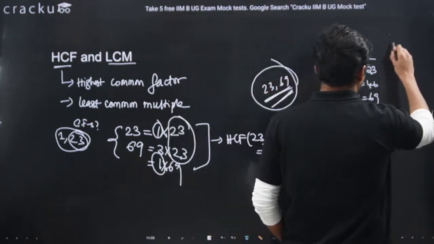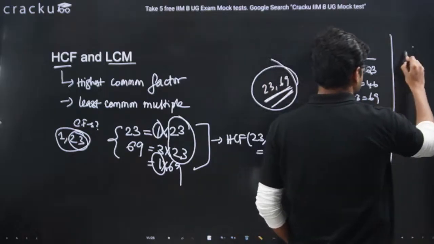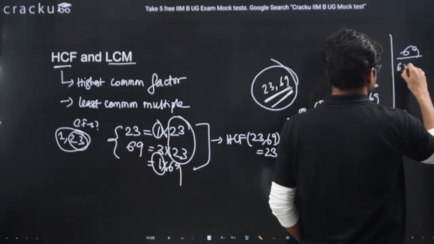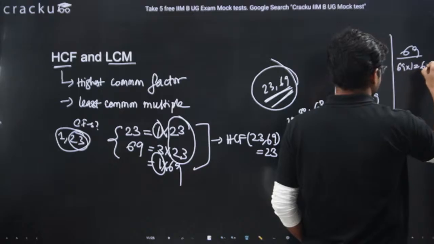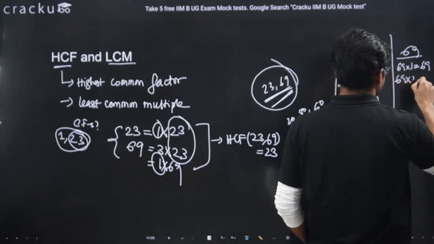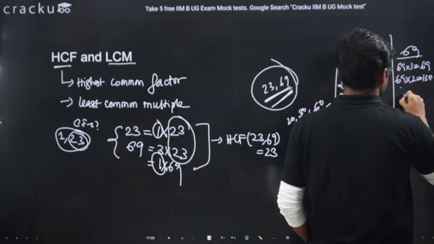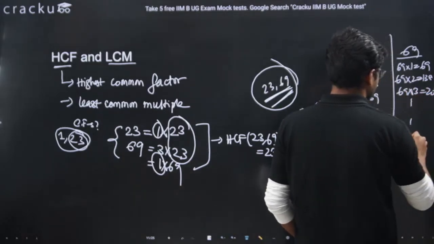Similarly, what are the multiples of 69? 69 ones are 69, 69 twos are 138, 69 threes are 207. Like this the series goes on.